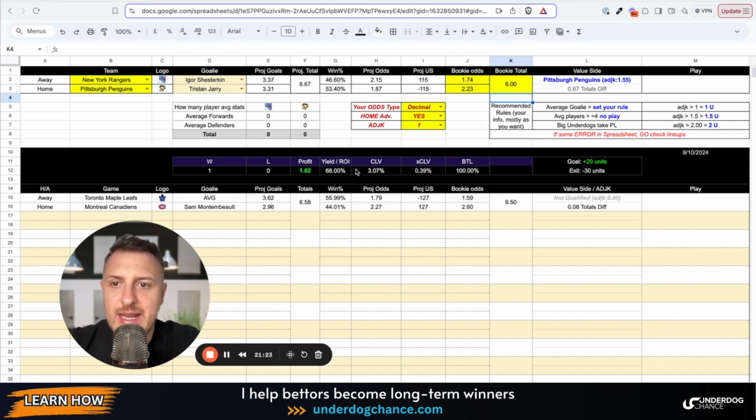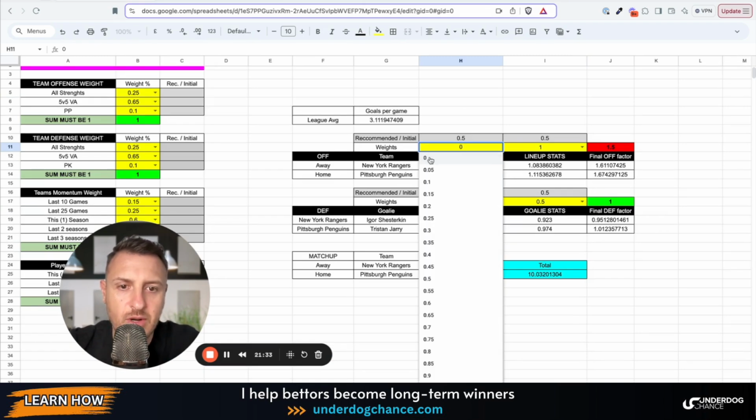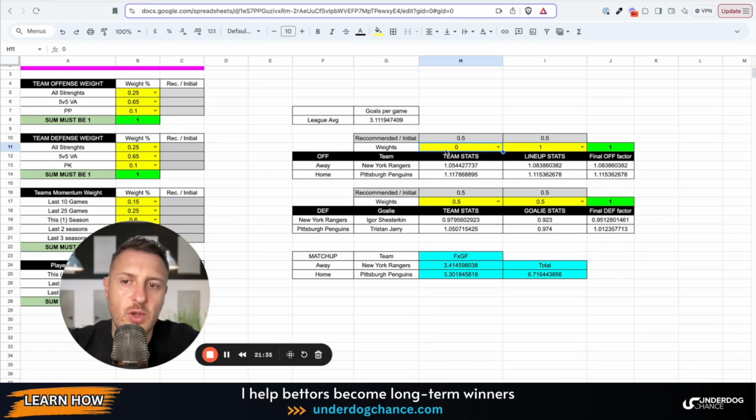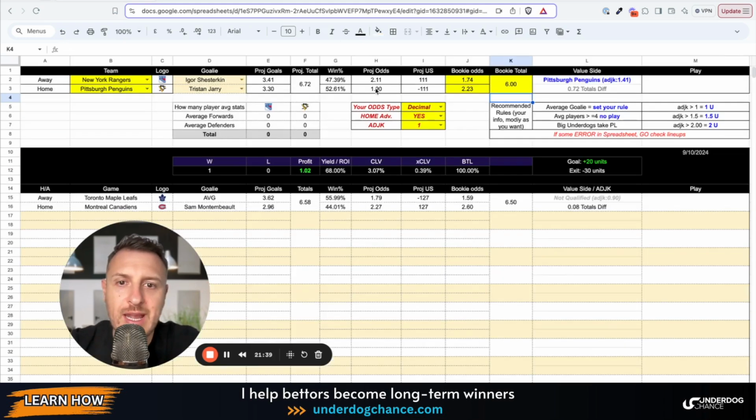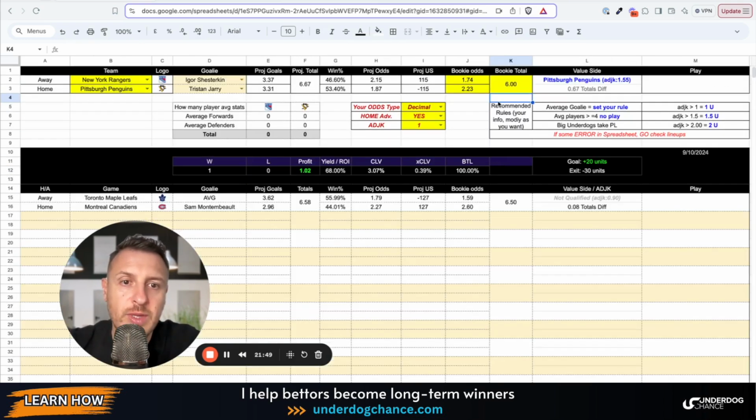I checked the lineups, so we can also play with this a little bit. And I will give 0 because for the team statistics, we use last season statistics as well. If we go with the lineups, there is a value with Pittsburgh no matter what. So I will go back to balanced approach, and there is a value with Pittsburgh.